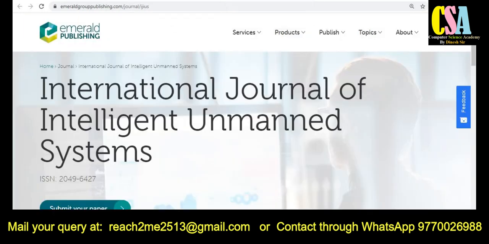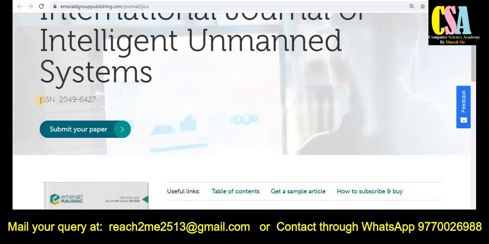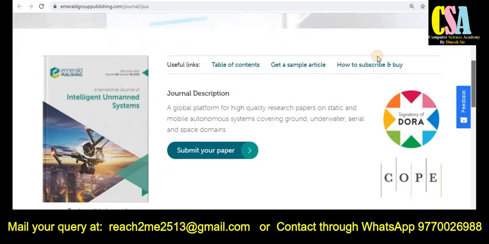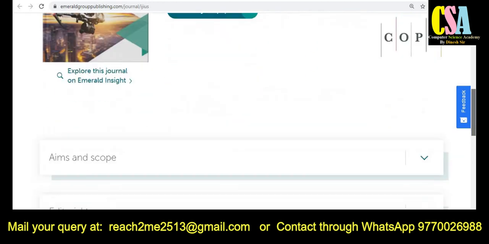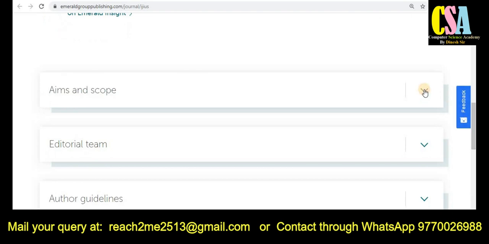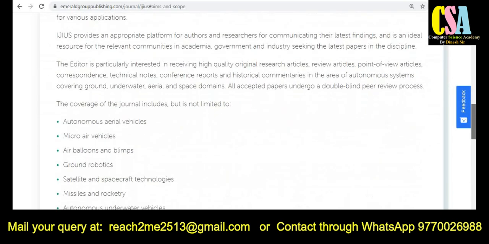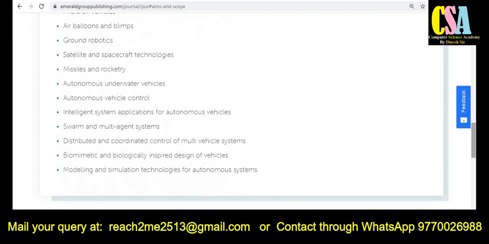The next category is the very renowned publisher Emerald Publishing. This is the International Journal of Intelligent Unmanned Systems. The ISSN number of the journal is also given here, so you can search its authenticity on Scopus. The journal description is also given here. If you want to know what types of topics, just click on the aim and scope. Here you will get all the topics and titles covered by this journal. Just click on this tab and explore this journal very carefully.